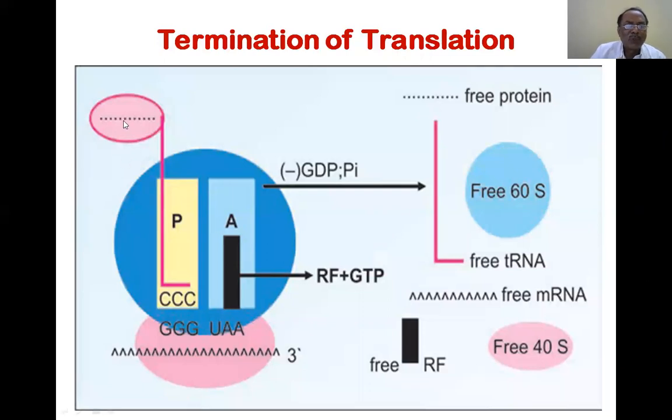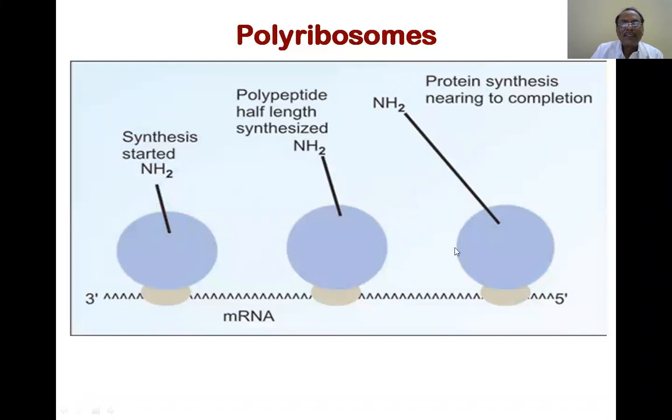And after that, where is this protein present? This is present in the endoplasmic reticulum attached ribosomes. The ribosomes usually function nearer to the endoplasmic reticulum. These endoplasmic reticulums are folds of membranes. They immediately wrap up and pack these nascent proteins. So now synthesis started, a half-length polypeptide is synthesized, and then the protein is completely synthesized.